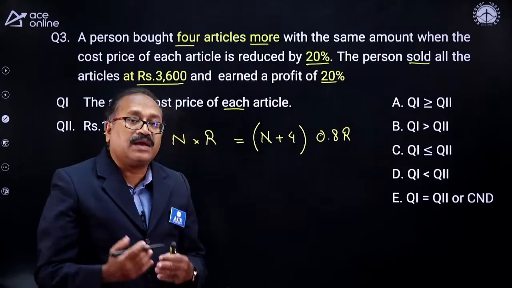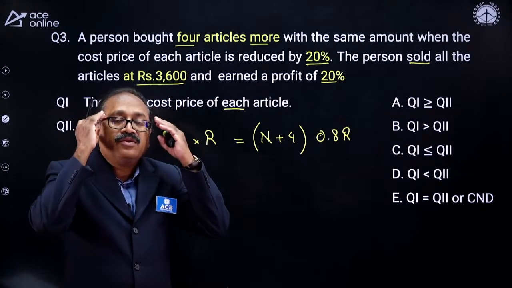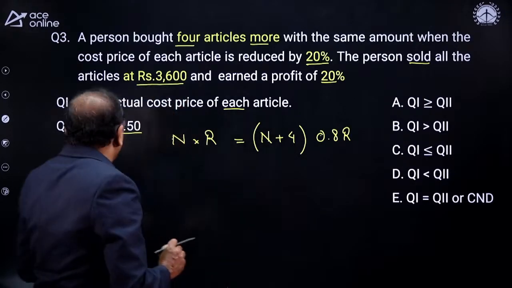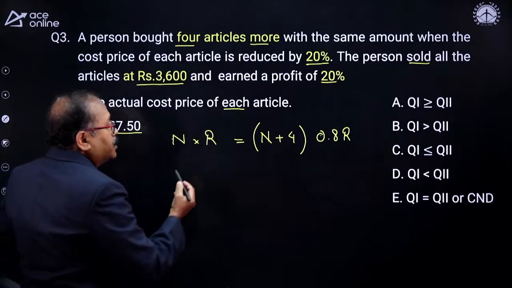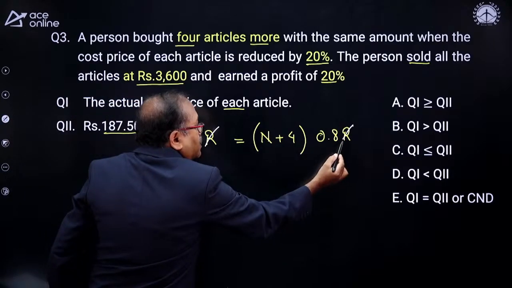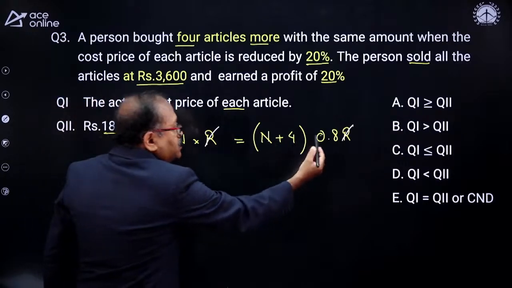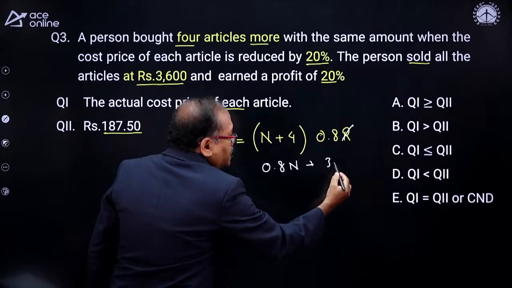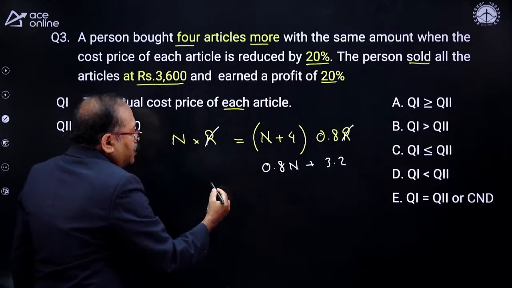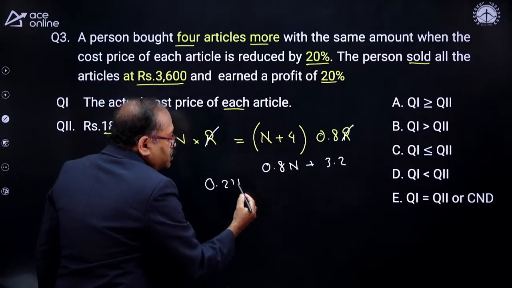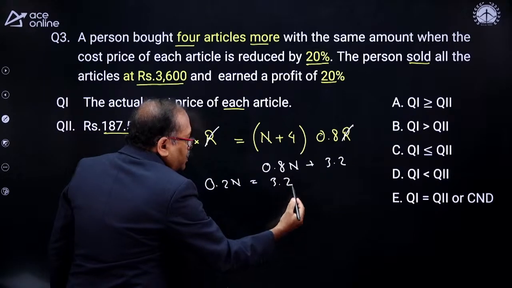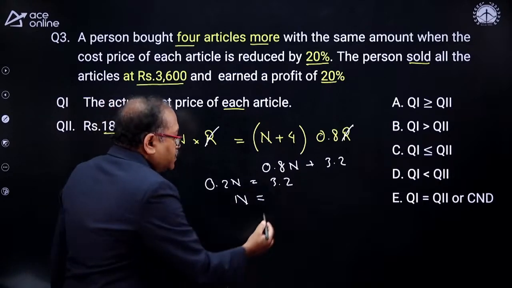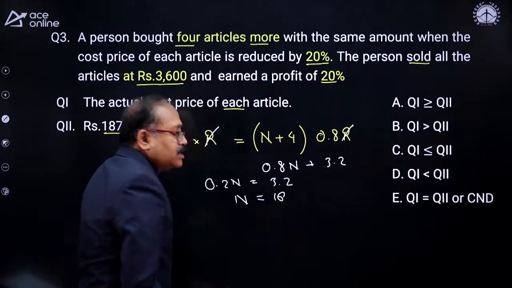By this equation, I will get the n value. So, it should strike in your mind how to get the n value, or how we can frame this equation. And once we frame this equation, what happens, my all young friends? Look at this one. This r and r gets cancelled. I will get the n value here. What is n here? 0.8n plus 3.2. And when it comes over here, it has become 0.2n, which is equal to 3.2. Then what is n? The n is equal to, is it not 16? Yes, n is equal to 16.